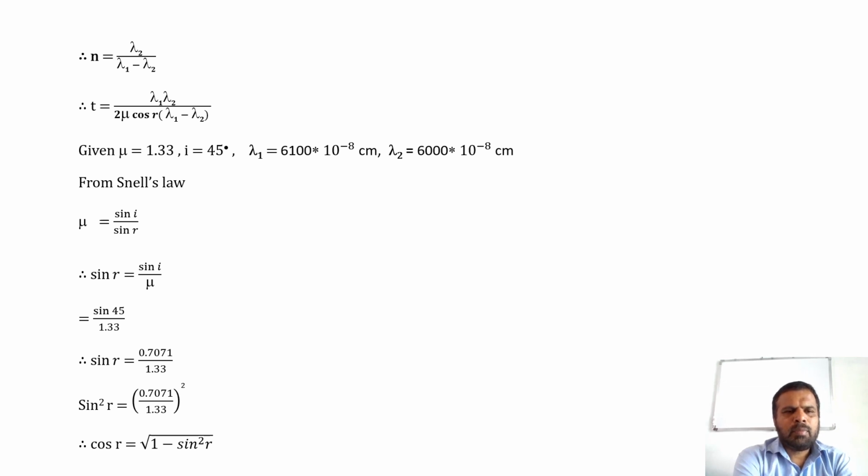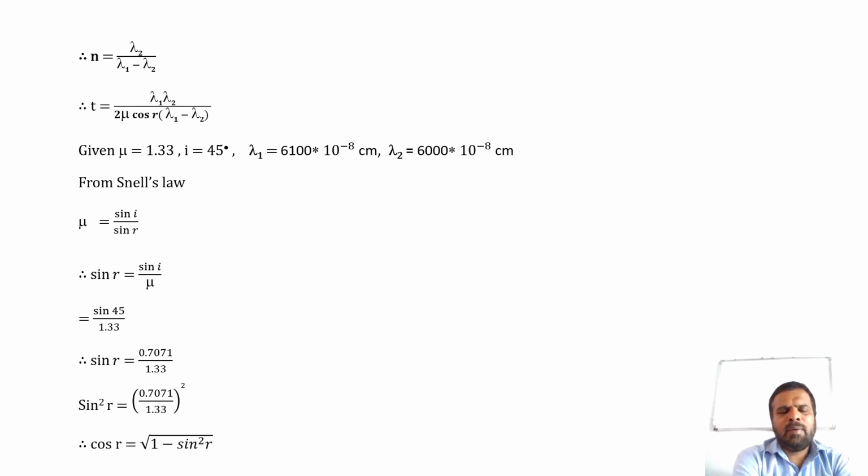Therefore, t is equal to lambda 1 into lambda 2 divided by 2 mu cos r into (lambda 1 minus lambda 2). Given refractive index mu is equal to 1.33, i is equal to 45 degree, lambda 1 is equal to 6100 into 10 raised to minus 8 centimeters, lambda 2 is equal to 6000 into 10 raised to minus 8 centimeter.